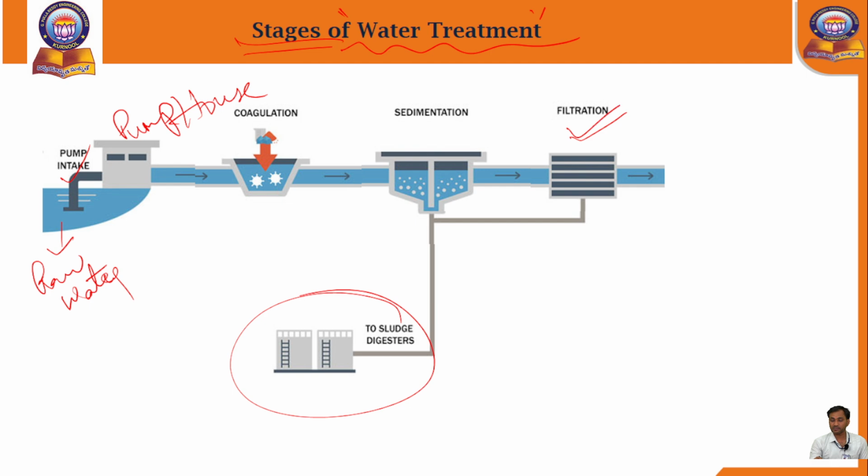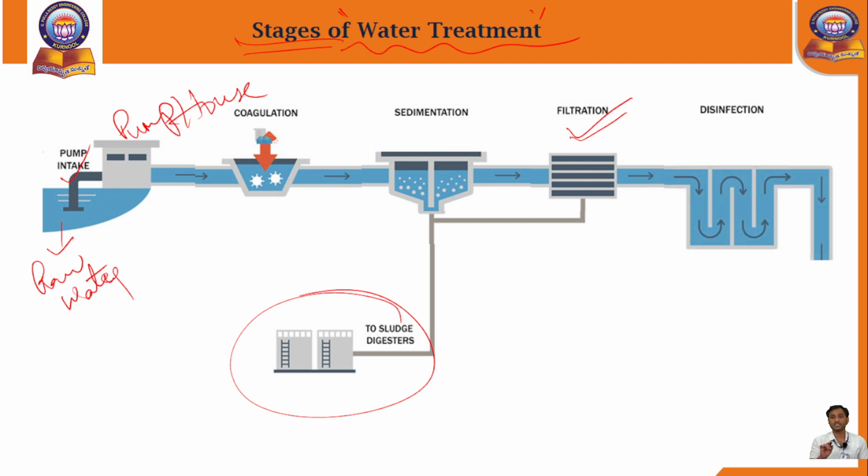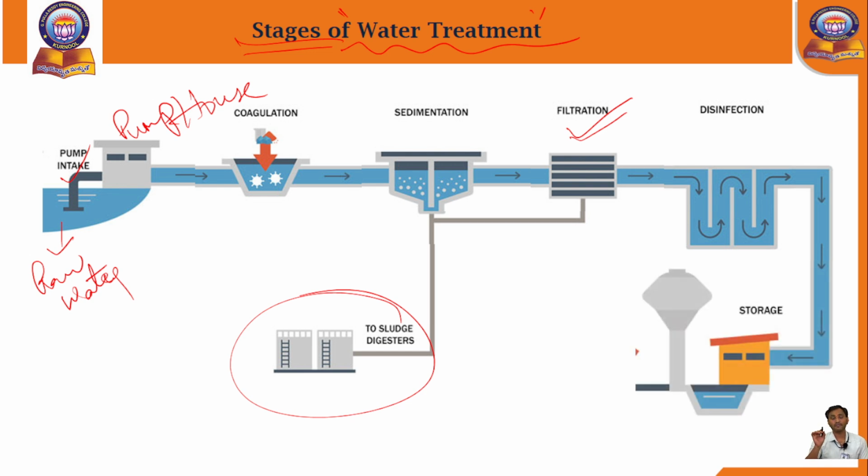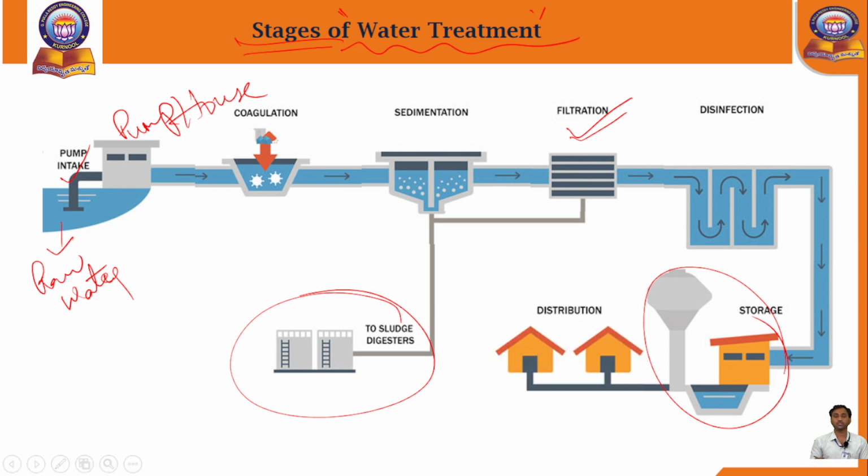After filtration, the water is sent for disinfection. After the quality checks, the water is transported to storage structures and finally distributed for home needs, domestic purposes, or commercial or industrial purposes. Now we will see each concept in each slide.